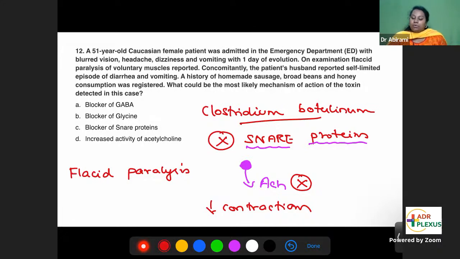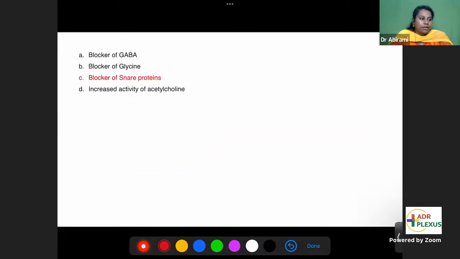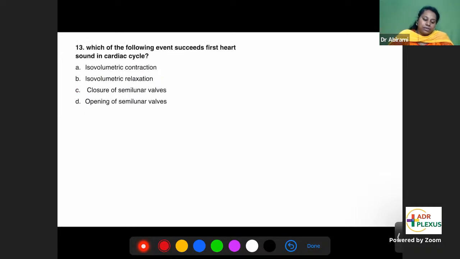If you block snare proteins, acetylcholine release is blocked. Therefore, decreased contraction and flaccid paralysis. So the answer is blocker of snare proteins. And this is typically seen in food poisoning cases. This answer is C, blocker of snare proteins.